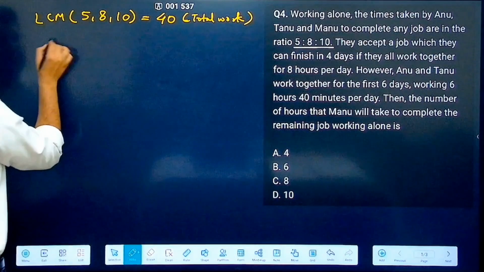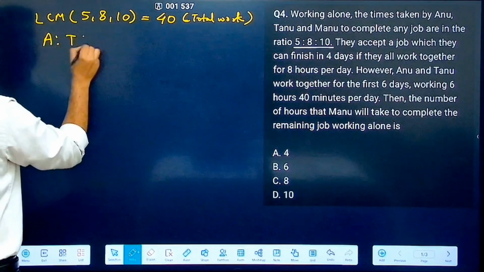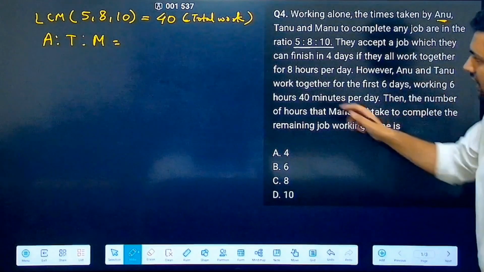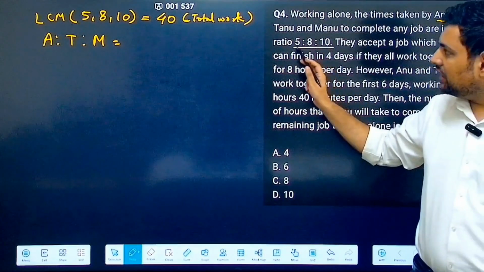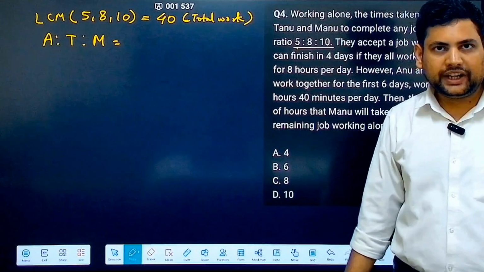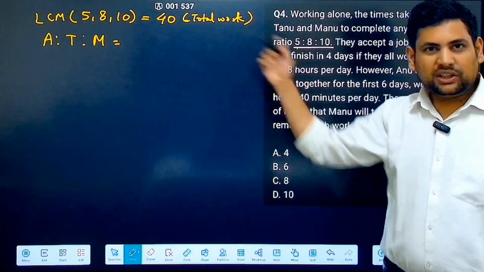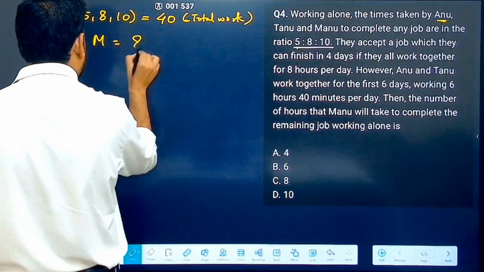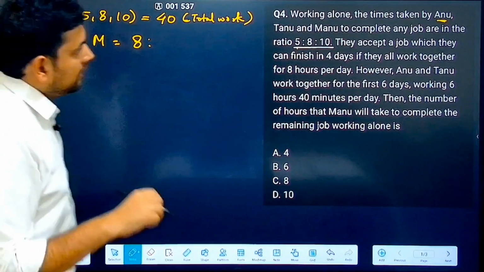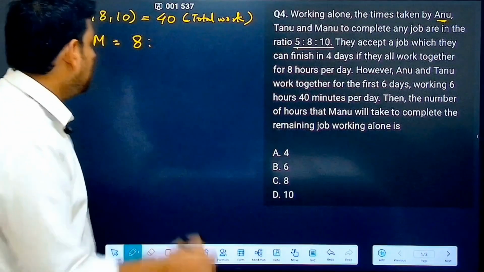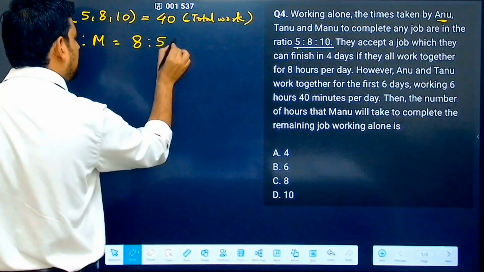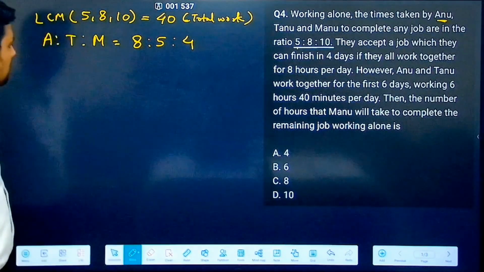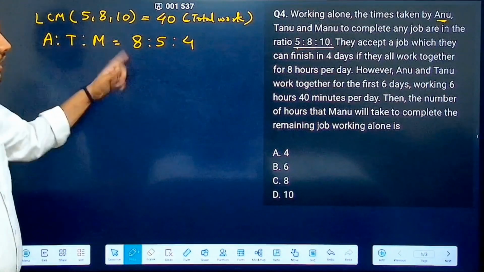Now, let's write the efficiency of Anu, Tanu and Manu. What is the efficiency? Anu is taking only 5 hours to complete 40 units of work, correct? So efficiency is total work upon time, that is 40 by 5. This is 8. Then the next one is taking 8, so 40 by 8, this becomes 5, and the last one is 40 by 10, that is 4. So these are their efficiencies, Anu, Tanu and Manu.